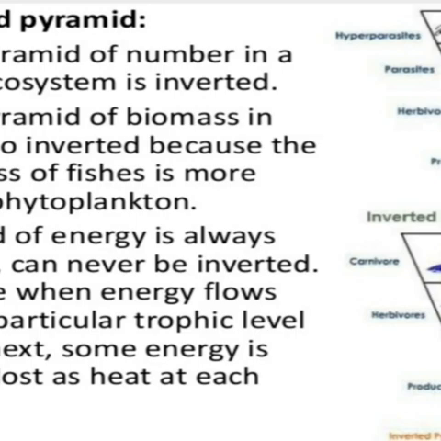Similarly, the biomass pyramid also can be inverted. As you can see, the pyramid of biomass in sea is also inverted because the biomass of fishes is more than that of phytoplanktons. Fine children?